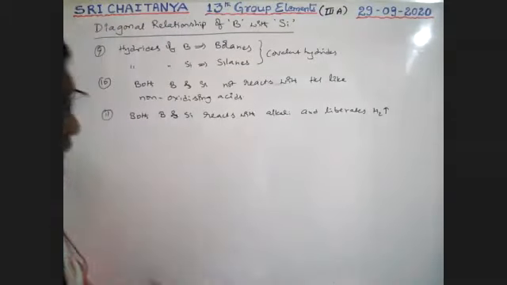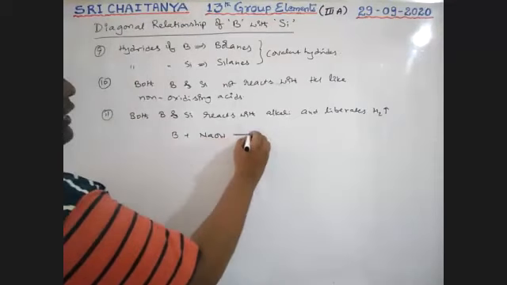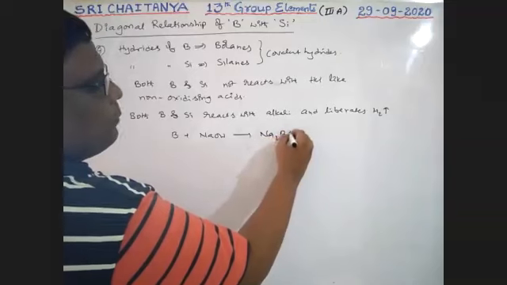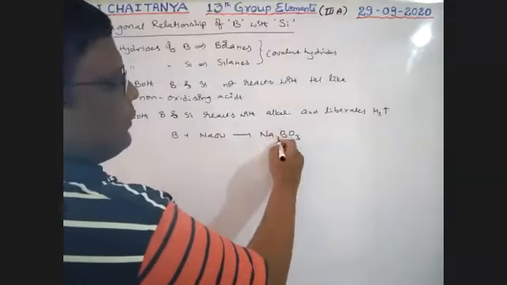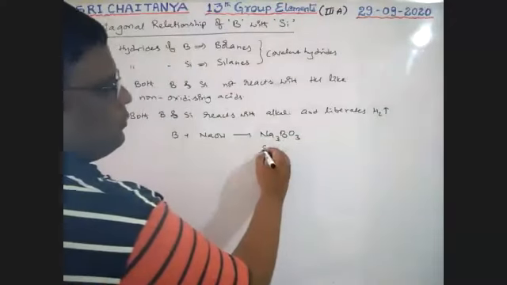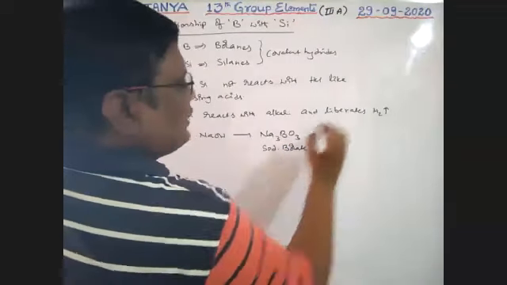See here. When boron reacts with NaOH, it gives Na3BO3, sodium borate, plus hydrogen gas.